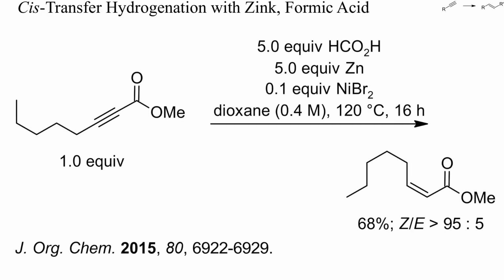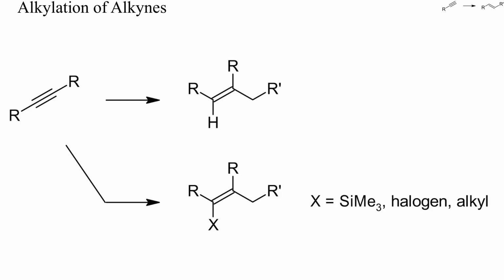Propionic esters, like the starting material of this example, readily undergo Michael-type additions with all kinds of nucleophiles. Nevertheless, a clean cis-hydrogenation was achieved here with zinc and formic acid. The reduction was catalyzed by 10% of nickel bromide. Okay, let's switch to alkylations of alkynes.